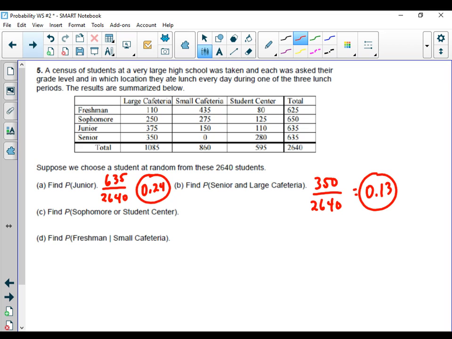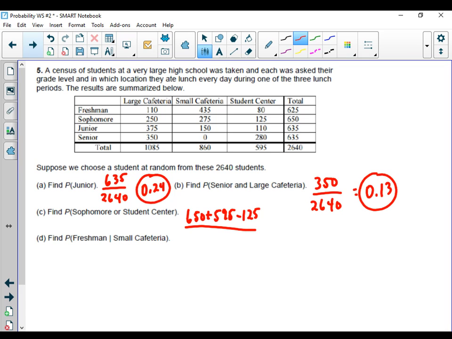The next one, they talked about having the probability of choosing a sophomore or someone who ate the student center. So an or situation is we're going to look at the sophomore total, that's 650, plus the students that ate in the student center, that was 595, minus the sophomores who ate in the student center, so minus 125.